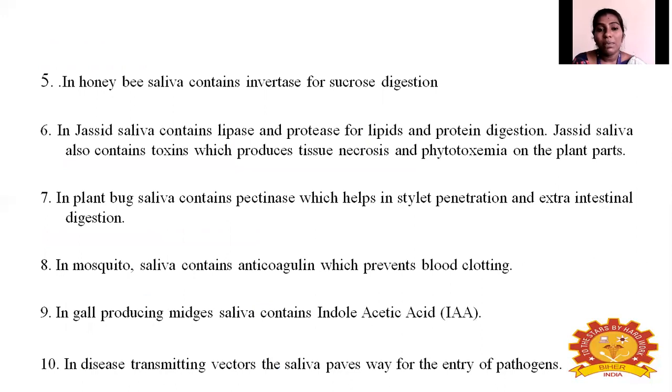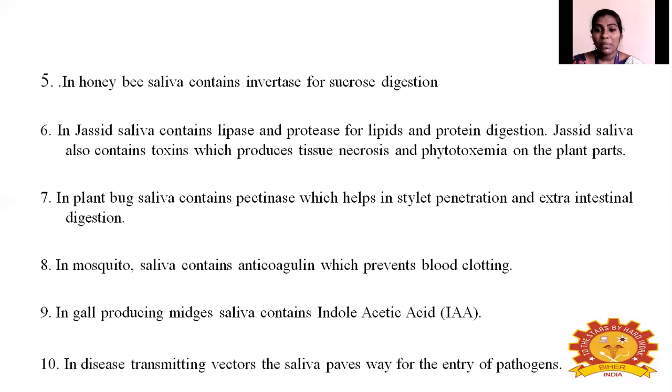Like that, in honeybee, the saliva contains invertase. Invertase helps in the digestion of sucrose, an organic compound. Then in jassid, the saliva contains lipase and protease for lipid and protein digestion. And the saliva of a jassid also contains some toxin. It not only contains enzymes, at the same time it contains a toxin which produces tissue necrosis and phytotoxemia in the tissue of plant cells.